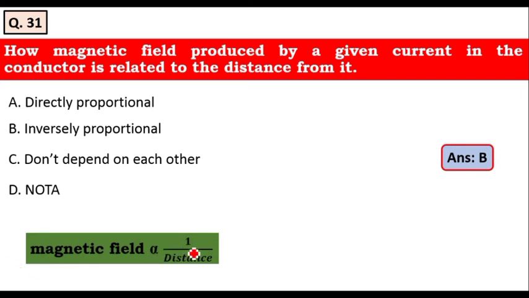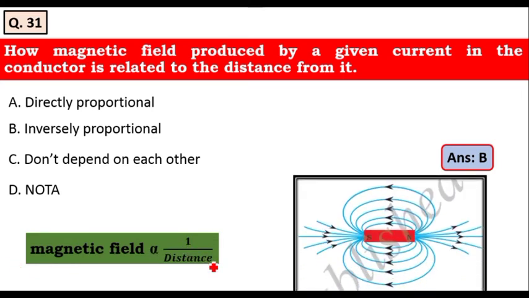Suppose the magnetic field is maximum up to here, and the magnetic field goes on decreasing as we move away from the magnet. Therefore, it is inversely proportional to the distance from the magnet. Option B is the right answer for this question.